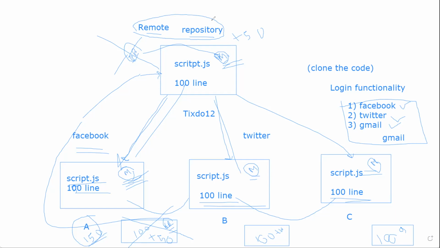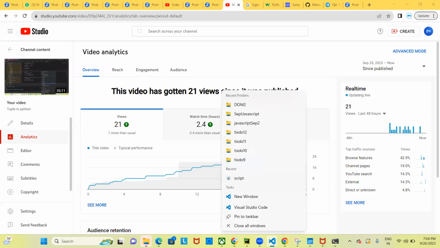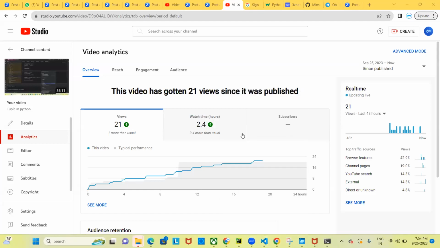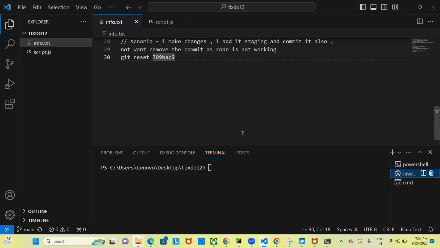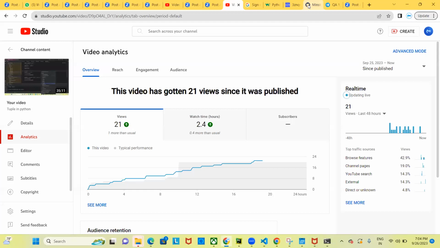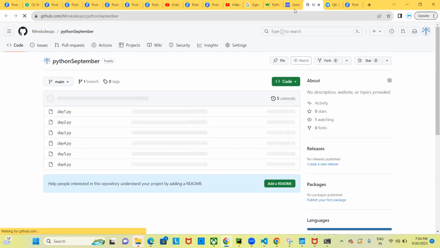Okay, let's run these scenarios on Visual Studio Code. Whatever I'm teaching with the command lines can also be done with the UI. Git is very easy, but you need to understand what we are doing. Let's say by default this is the Tixo system which I have already pushed on the remote repo yesterday, right? And if I go to GitHub, you will see there is one Tixo 12.